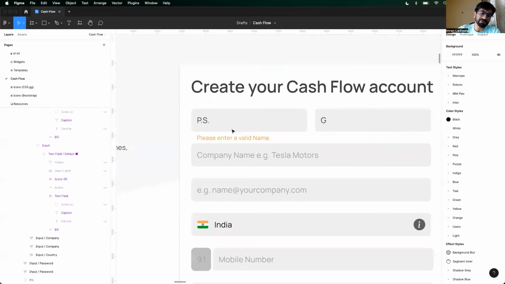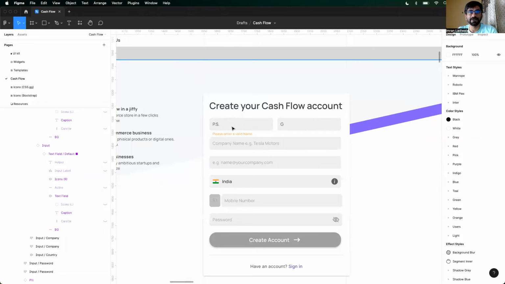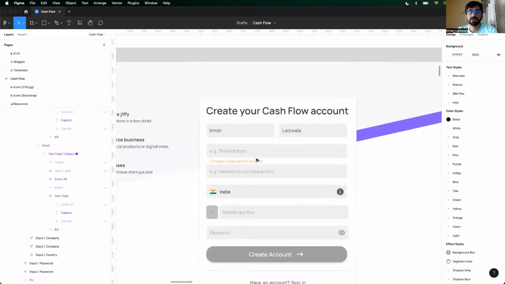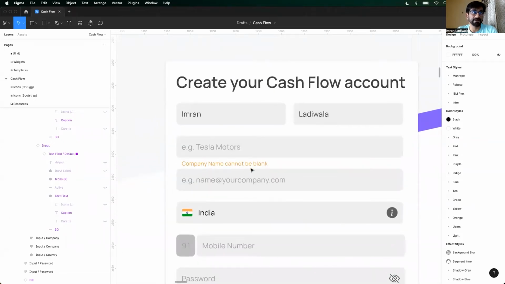There are already scripts available which do basic validation on names, emails, mobile numbers, things like those, and they are primarily free. We'll just use one of them to validate it. Next, company name cannot be blank. We don't want, for example, graphic designers to be a part of cash flow, because cash flow is not for them. Even if you have some kind of an e-commerce company, this software would be helpful for you. So that's why your company name is important.